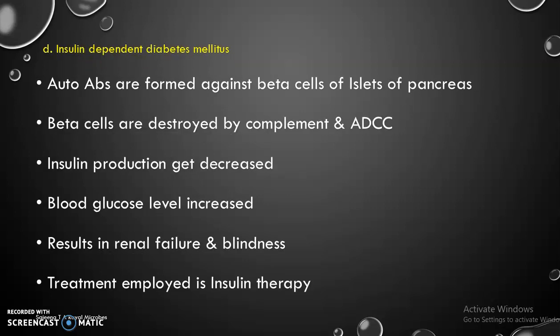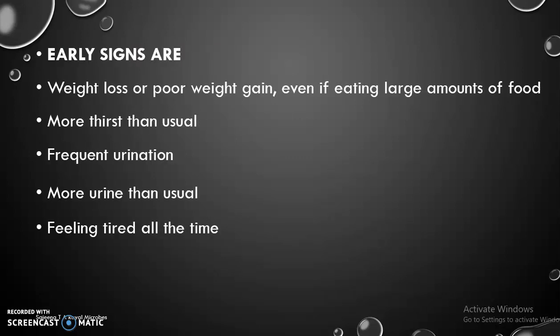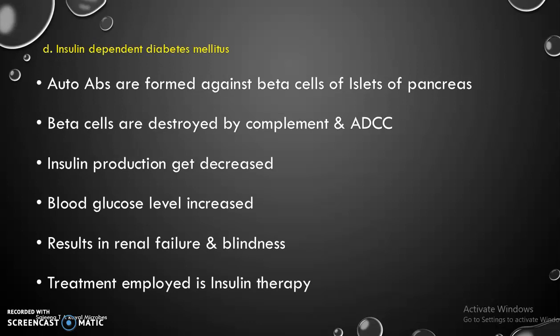Insulin-dependent diabetes mellitus. Autoantibodies are formed against the beta cells of islets of pancreas. Beta cells are involved in secretion of insulin. Beta cells are destroyed either by complement or ADCC, and insulin production gets decreased or stopped, blood glucose level increases, resulting in renal failure and blindness, and the treatment employed is insulin therapy.